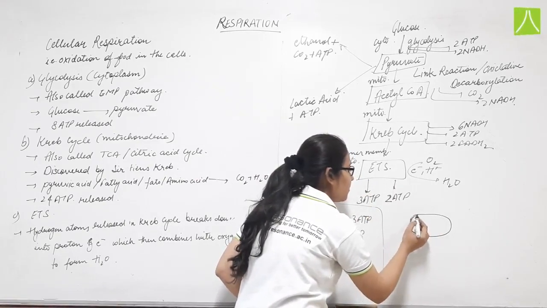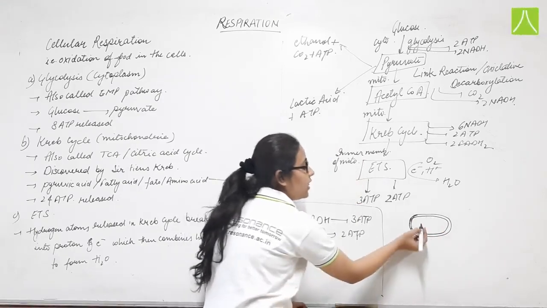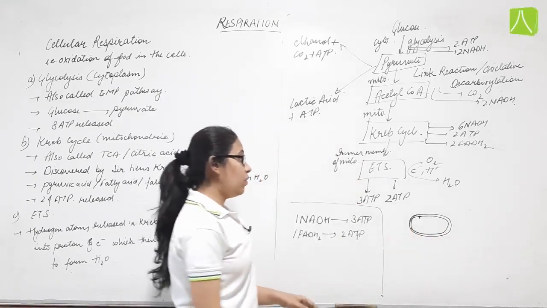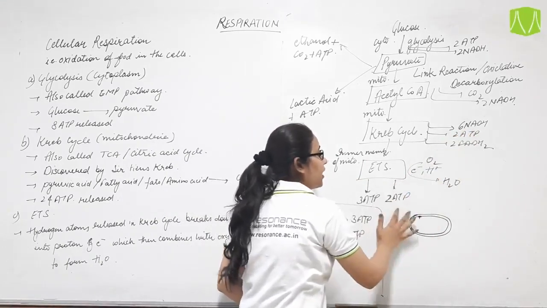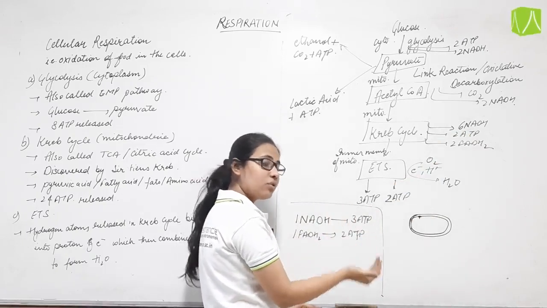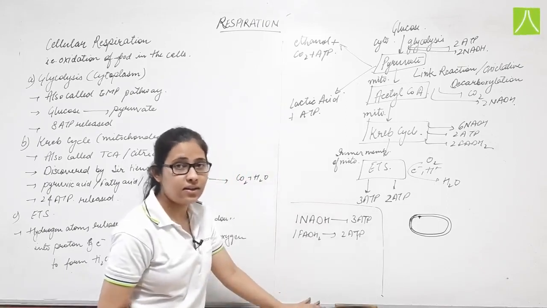Mitochondria is a double membrane organelle. Whenever the electron travels through these different electron carriers, it loses its energy, and that energy is further used up to form the ATP, which is the energy currency.